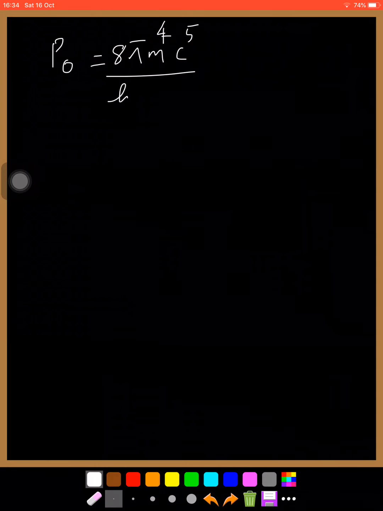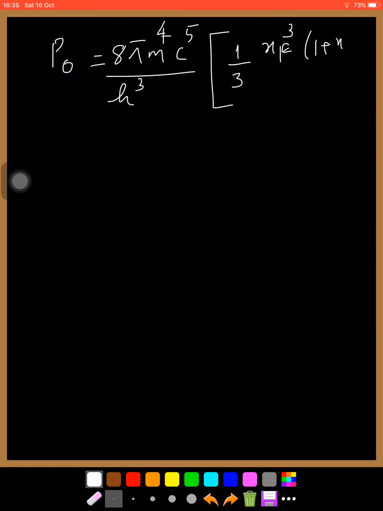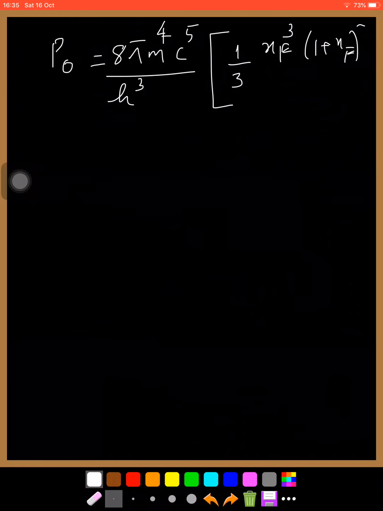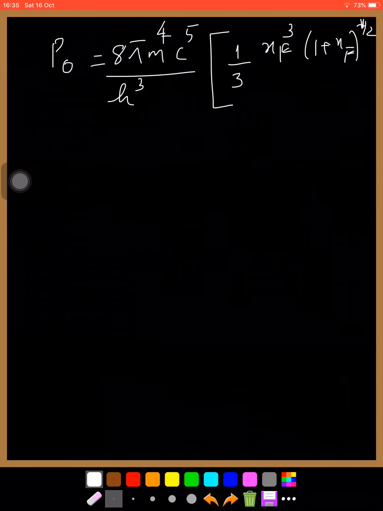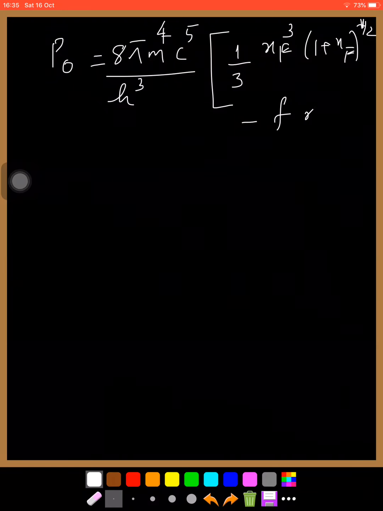And therefore P0 is 8 pi m raised to 4 c raised to 5 by h cube, and we have multiplied this by minus 1 by 3 xF cube, (1 plus xF square) raised to 1 by 2, minus xF.